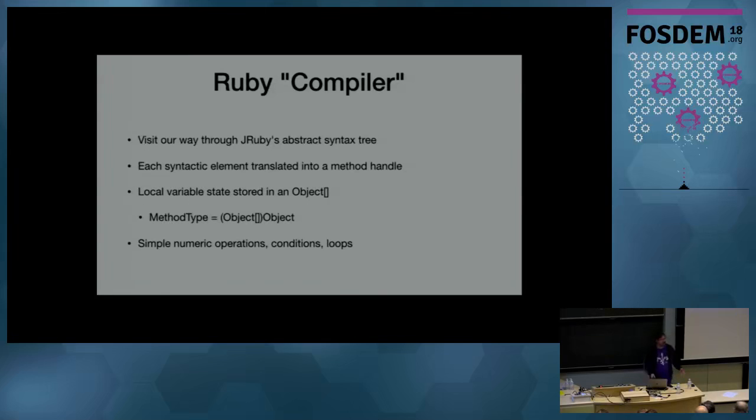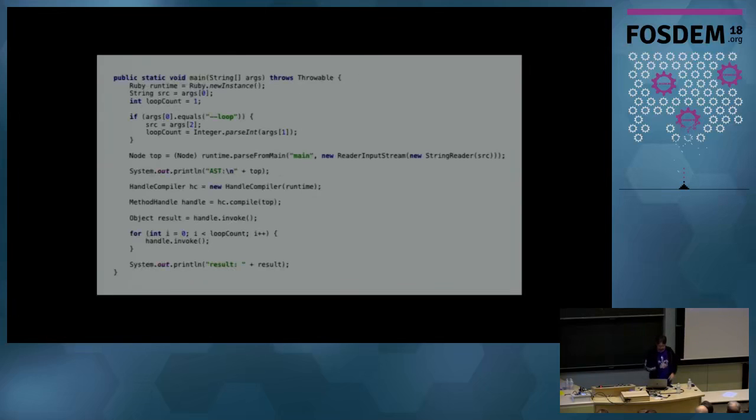I wrote a little compiler that basically takes JRuby's abstract syntax tree and then just walks down like a standard visitor. For each syntactic element, I compose the right set of handles that would represent that particular part of the code. And then it all just composes back out, and you get a method handle that basically represents the script. Top level part, not terribly interesting to look at. A few things to note. I added this little loop thing because I wanted to test that it was compiling and jitting and optimizing correctly. There's not much more that's interesting here.